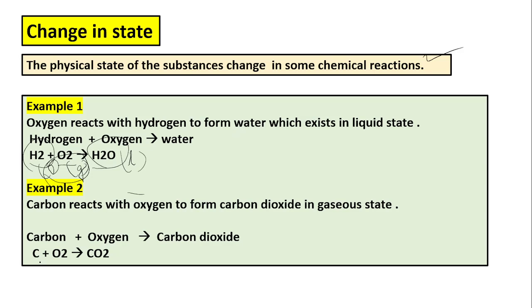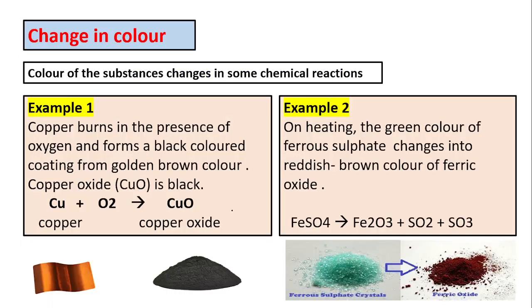Example number two, carbon exists in solid state and oxygen exists in gaseous state. But the carbon dioxide is also in gaseous state. That means the solid form of carbon is converted into gaseous state of carbon dioxide. In this example, the state of reactants has been changed. Next, change in color.